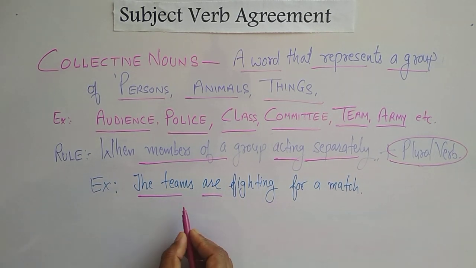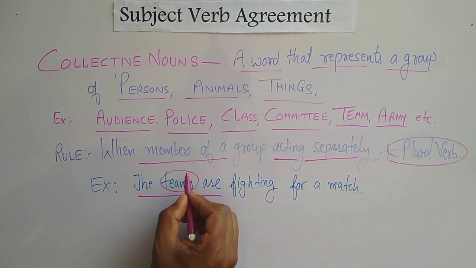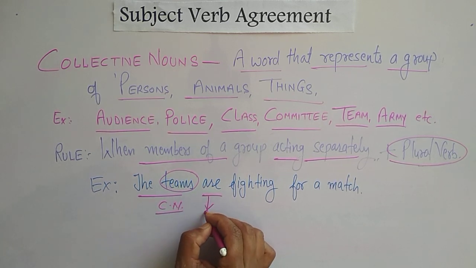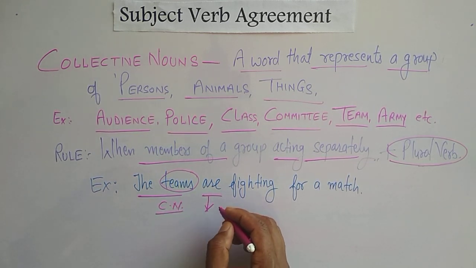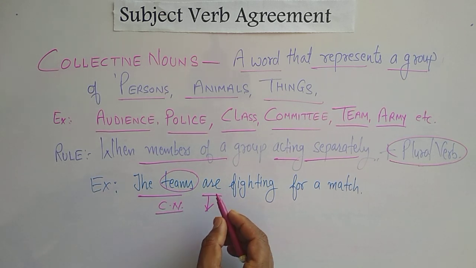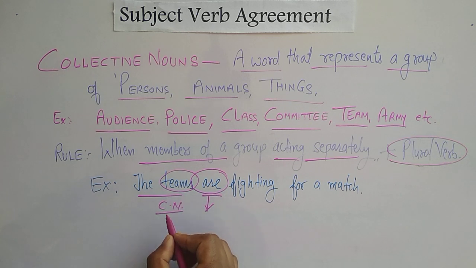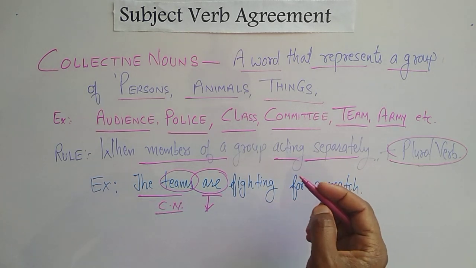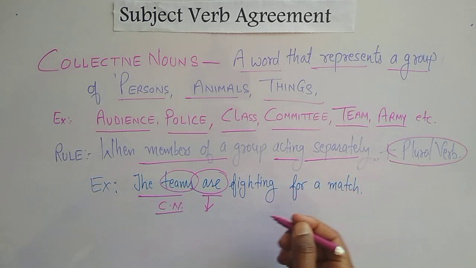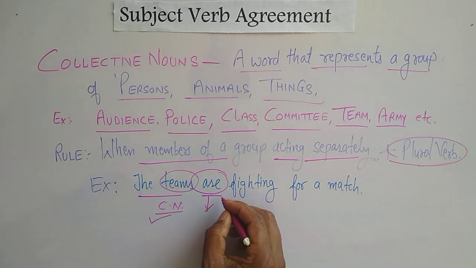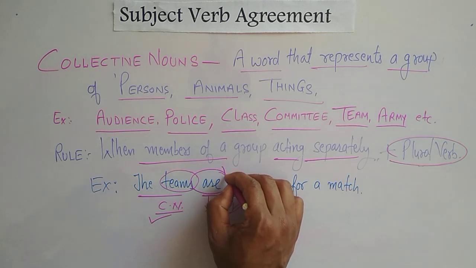In the given sentence, we have the collective noun teams, but here it is working as individuals, because in the sentence we are talking about so many teams. You can say a number of teams were fighting. That's why, when the collective noun team is represented here as individual teams, in that situation we have to use a plural verb. So that's why we used the plural verb are.